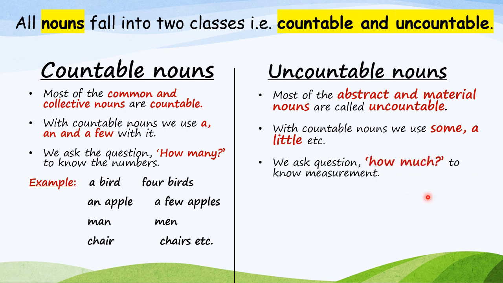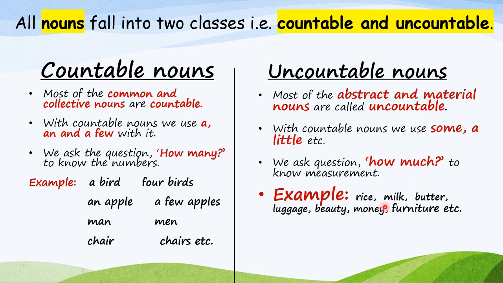And with uncountable nouns, we use some, a little, etc. Now, we ask the question how much? How much water do you need? How much water is left? How much food do you need? Is it clear? For measurements. So, to know measurements, we can ask the question how much? For example, rice, milk, butter, luggage, beauty, money, furniture, etc. These are the things which we cannot count. And these are most of the time abstract nouns or material nouns.